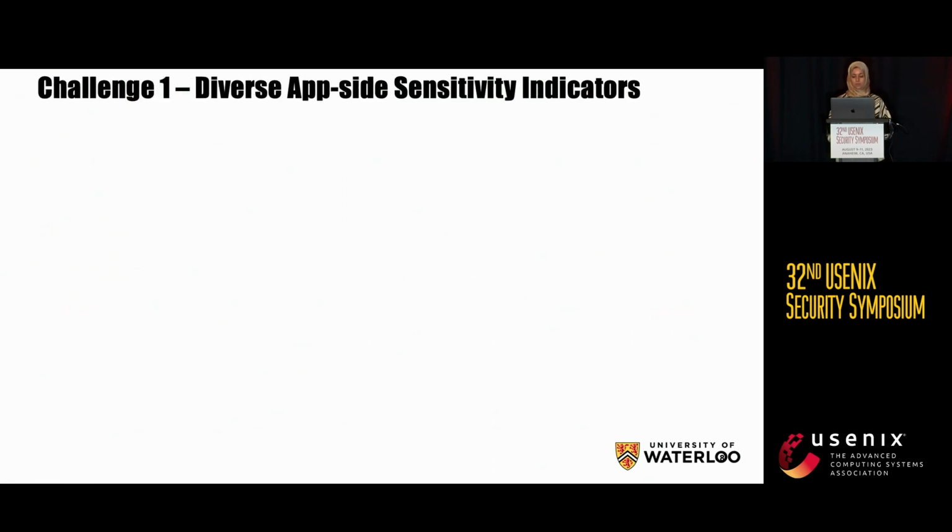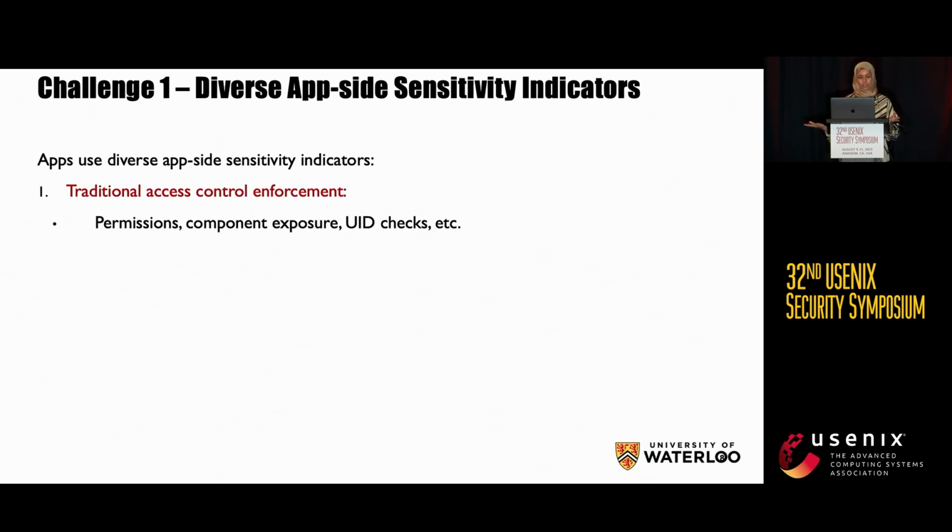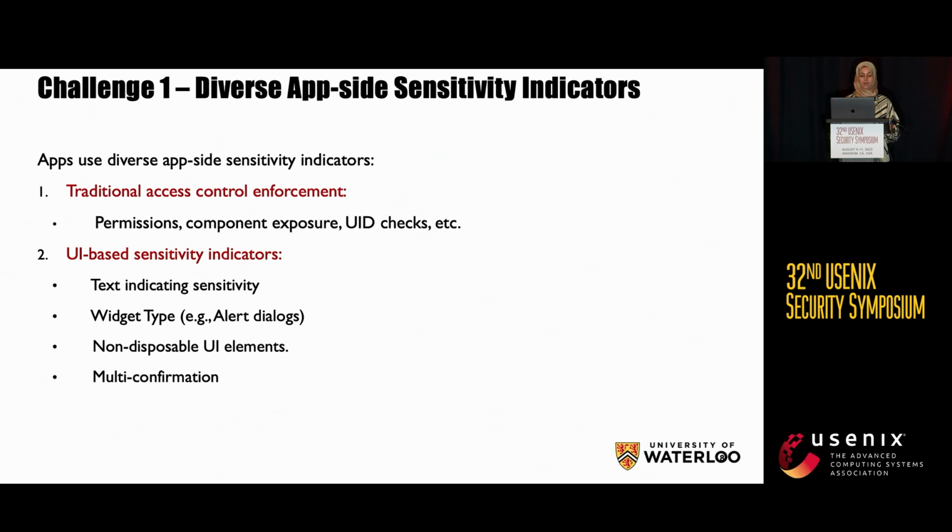For the first challenge, app-side security indicators feature substantial diversity. They can use traditional access control, like permissions or UID checks, so these are easy to detect. They can also use UI-based sensitivity indicators. For example, a text indicating sensitivity, like password. They could use some type of alert dialogues. They could also use non-disposable UI elements, where you can't really dismiss that UI, and then multi-confirmation.